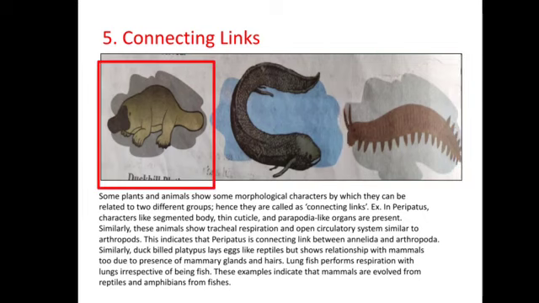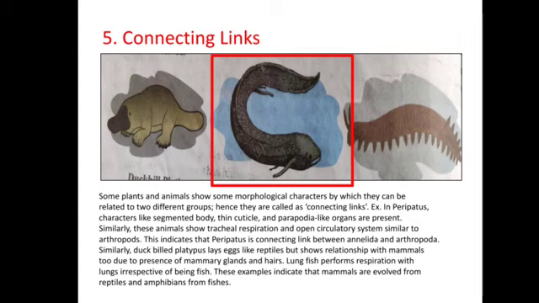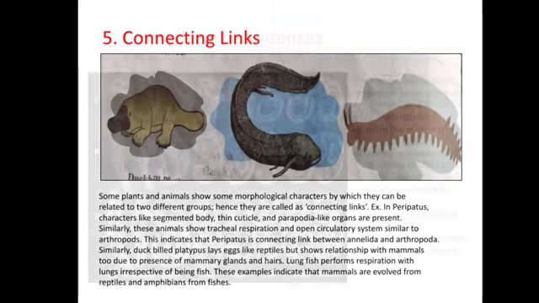Similarly, the duckbill platypus lays eggs like reptiles but shows relationship with mammals due to the presence of mammary glands and hairs. Lungfish performs respiration with lungs irrespective of being a fish. These examples indicate that mammals evolved from reptiles and amphibians from fishes.